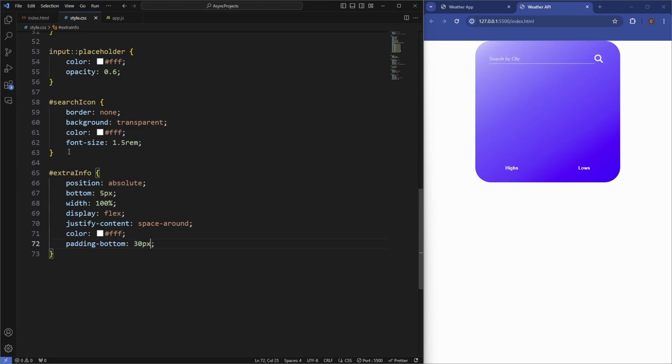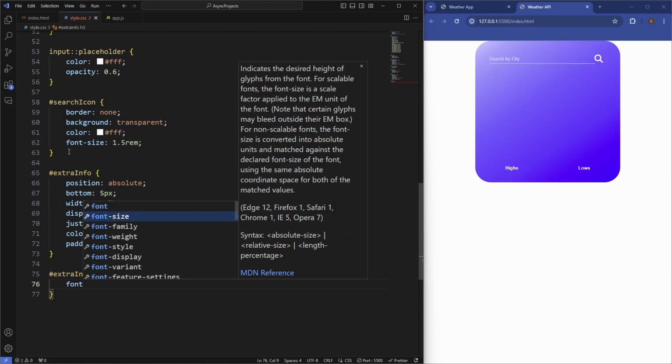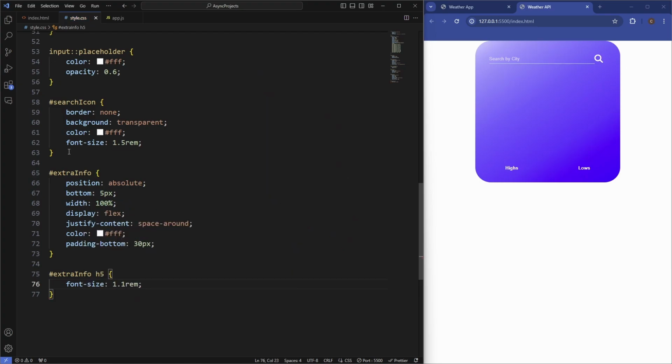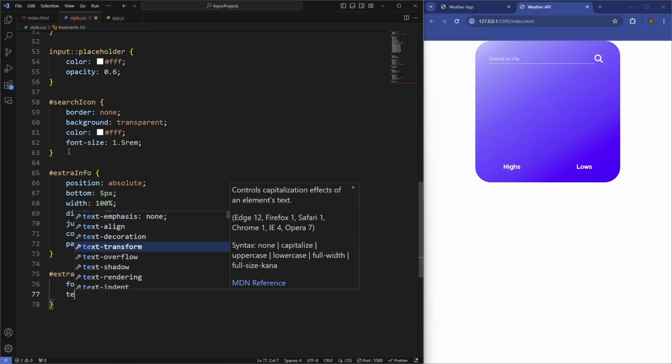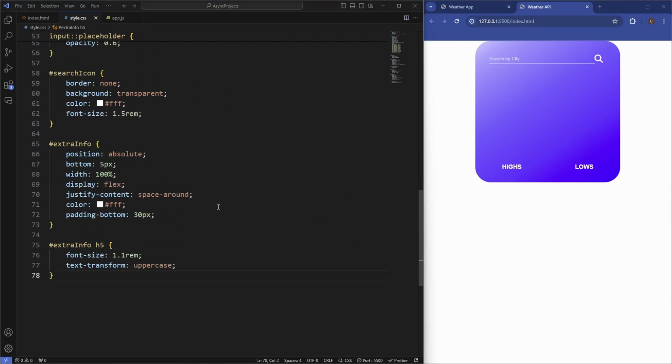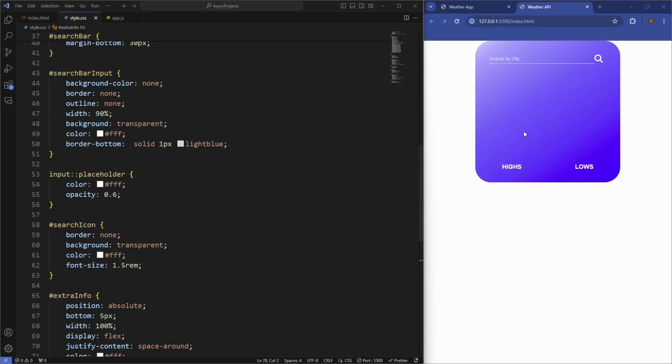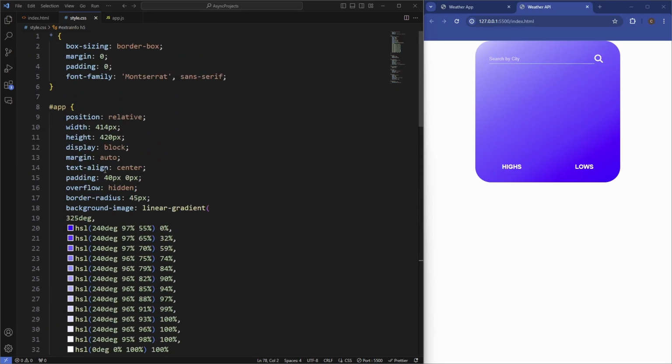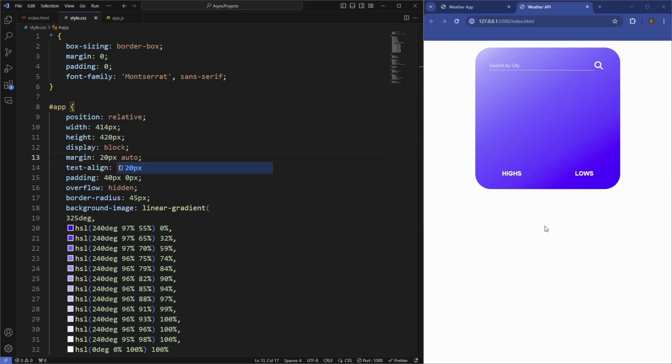and then we'll target the heading and the paragraph. So we'll say extra info h5. We'll set the font size of this to be a bit bigger, so 1.1 rem, and then we'll also make this uppercase. So that's the extra info. Let's also add a bit of margin to the top of that app here. Let's say about 20 pixels, just to get it a bit lower down.